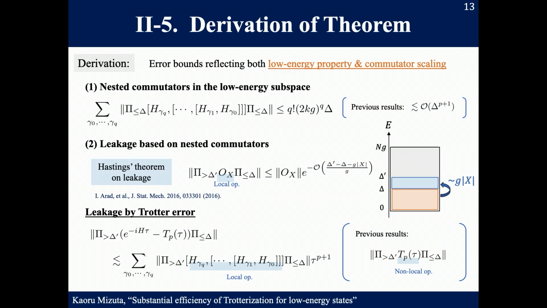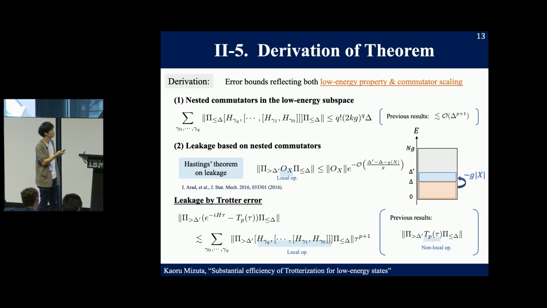Using this theorem, we show that the leakage by the Trotter error is approximately bounded by the leakage caused by nested commutators, which are local operators. This is in contrast to the previous studies, in which the leakage by the Trotter error is determined by the leakage by the product formula, which is a non-local operator. So this is the origin of the exponential improvement in the system size n.